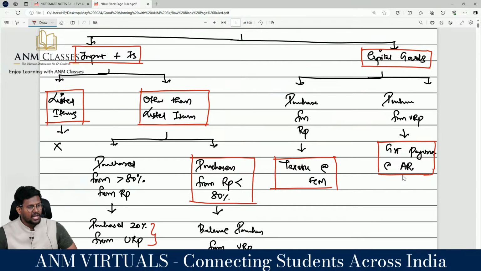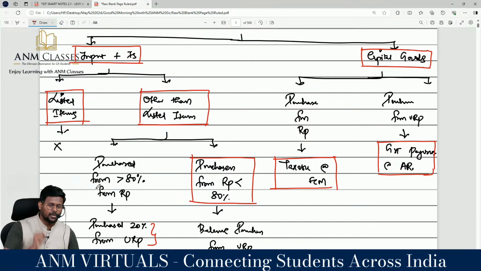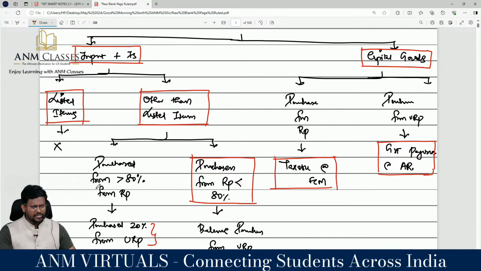Are you all really with me? Other than listed item, sir, you have to check whether you have purchased from the registered person up to 80% or less than 80%. If you have already purchased 80% from the registered person, actually 9(4) will not be applicable. But in the balance 20%, what should not be there? Cement should not be there. If cement is there, you are liable to pay tax at 28% because cement is a very costly item. Are you agree with me?